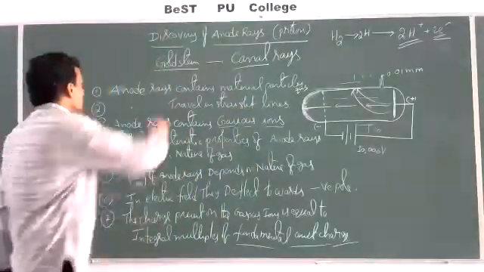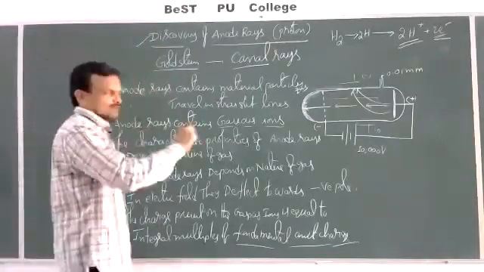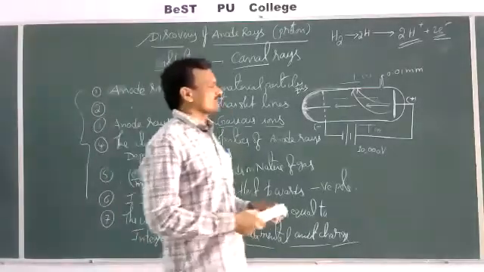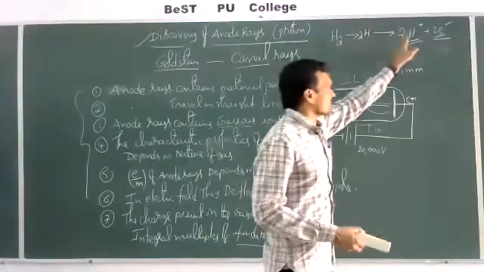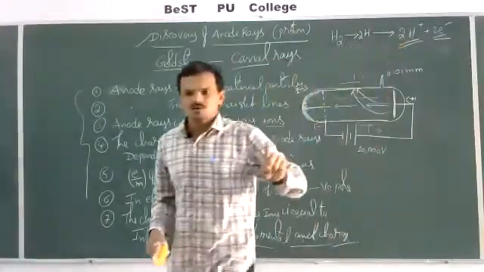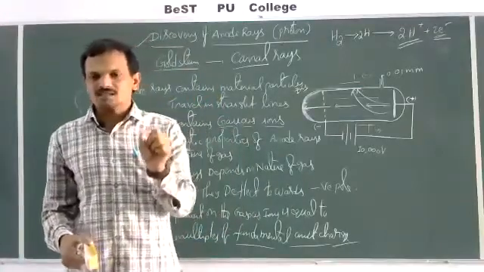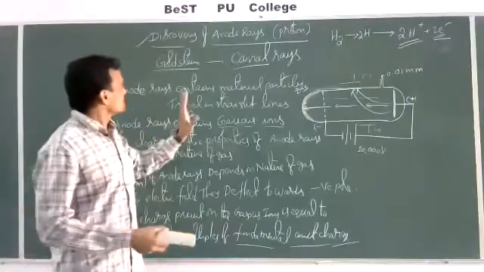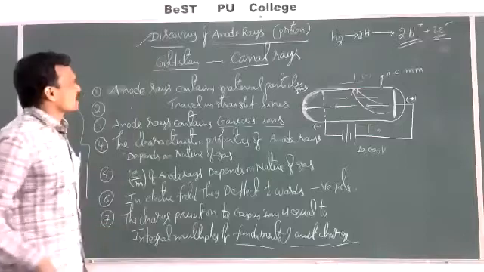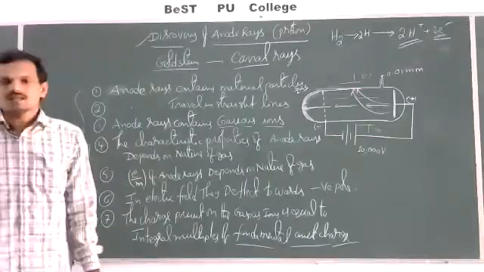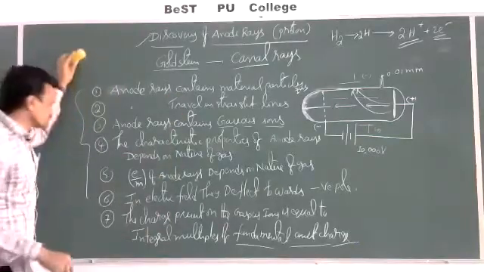Okay, so anode rays or canal rays were discovered by Goldstein. When the gas taken in the discharge tube is hydrogen gas, then the canal rays consist of protons. Other than hydrogen gas, if you take any other gas, then the corresponding gaseous ions are present in the canal rays. So like this, Goldstein discovered canal rays. Then these are the characteristic properties we are discussing now.